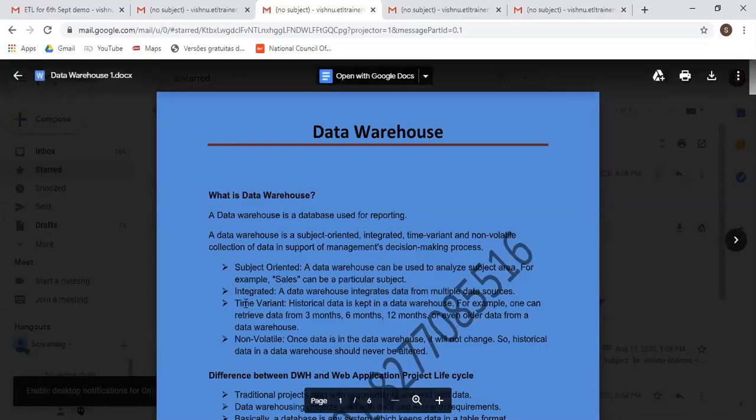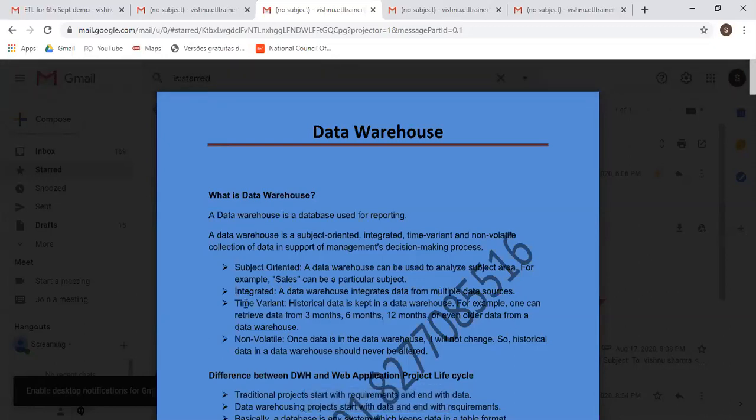Now the next is time variant. What do you mean by time variant? Time variant means historical data is kept in the data warehouse. For example, one can retrieve 3-month old data, 6-month old data, 12-month old data, or even older data from the data warehouse. It means being an ETL tester, you will always work with historical data.